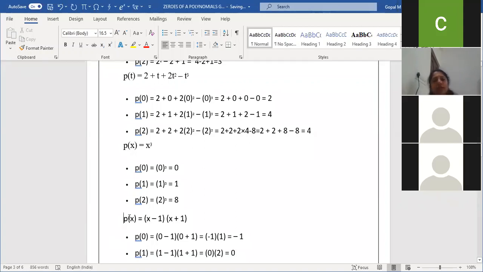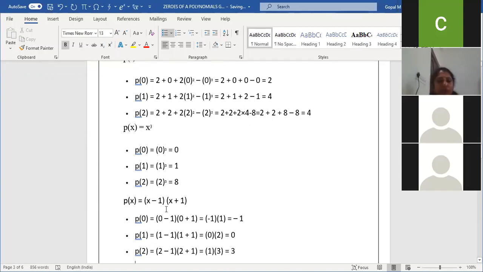Fourth question is P of x is equal to x minus 1 into x plus 1. Here in the place of x, I'll put 0. 0 minus 1 is minus 1. 0 plus 1 is plus 1. There's no sign in between x minus 1 and x plus 1. It's a multiplication of binomials. So minus 1 into plus 1 is minus 1. Am I clear?